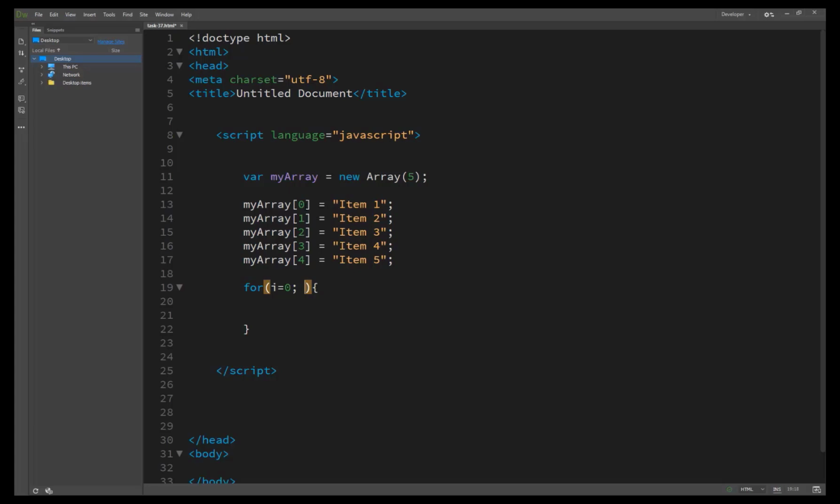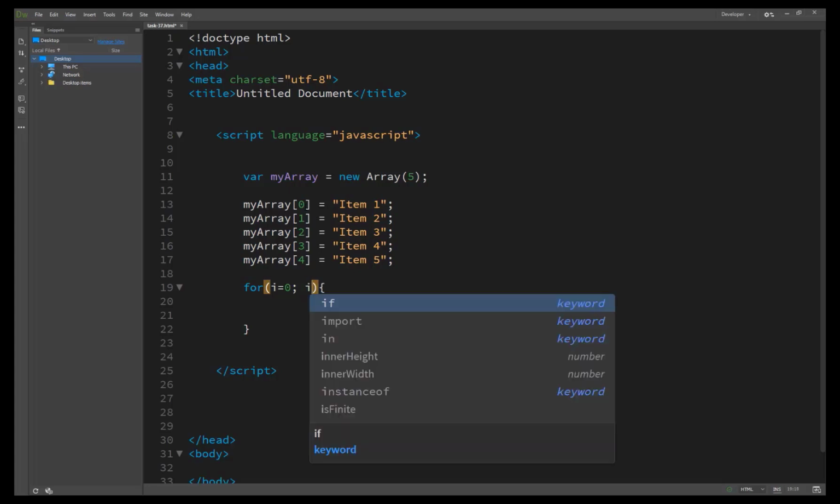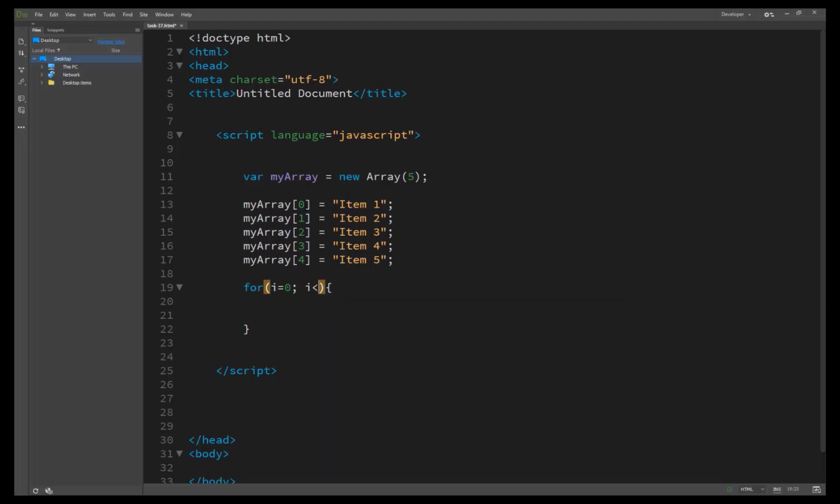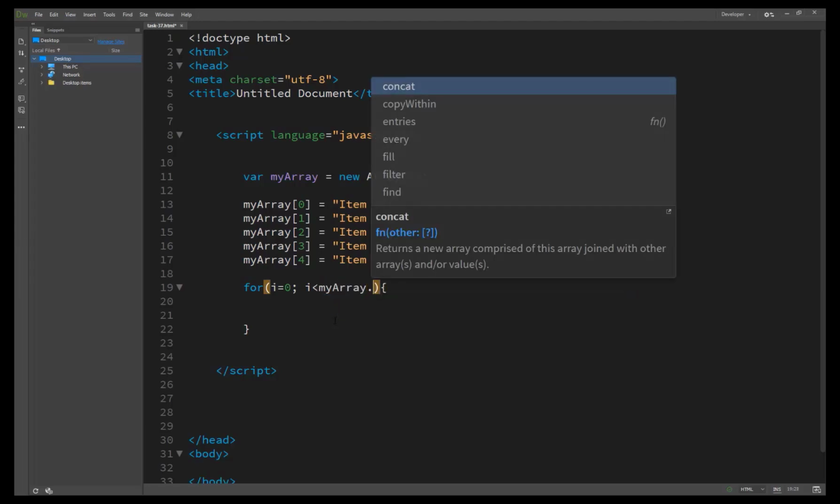Similarly, you test for i being less than, or not less than or equal to, because of the length; you shouldn't know, or you are not knowing about the length. If I set here i less than or equal to 5, it will count from 0 to 5. And if I say 4 here, it will count from 0 to 4, but here we have just written 5 indexes, so we cut it and just set the condition i less than my array dot length.